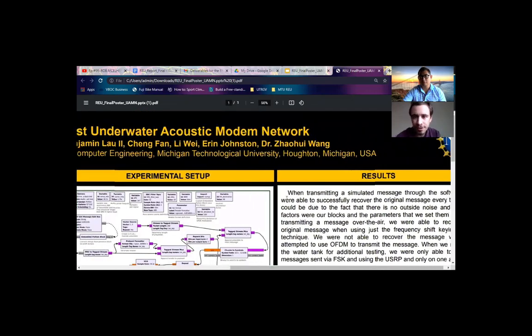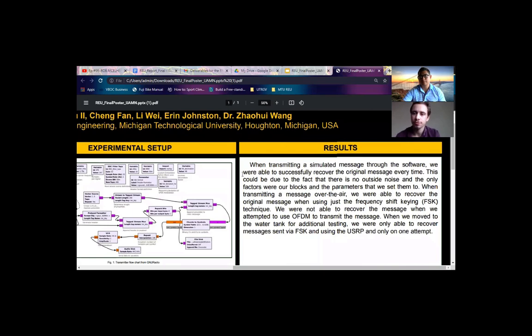So when transmitting a simulated message through the software, we were able to successfully recover the original message every time. This was likely due to the fact that there was no outside noise in the channel environment, and the only factors were our blocks and the parameters that we set them to. When transmitting a message over the air, we were able to recover the original message using just frequency shift keying. We were not able to recover the message when we attempted to use OFDM to transmit the message.